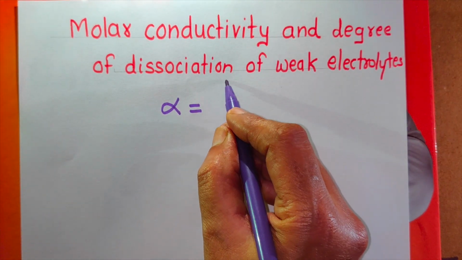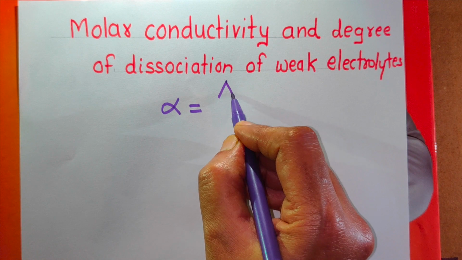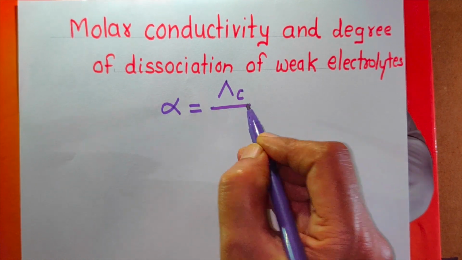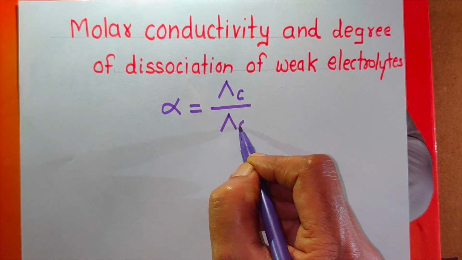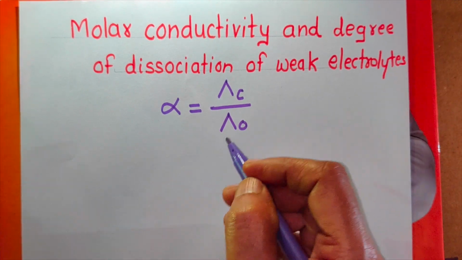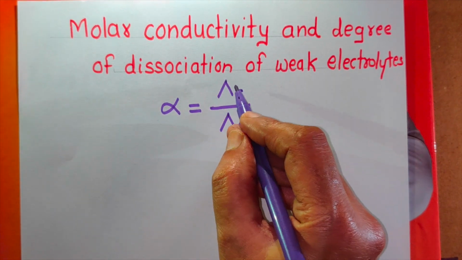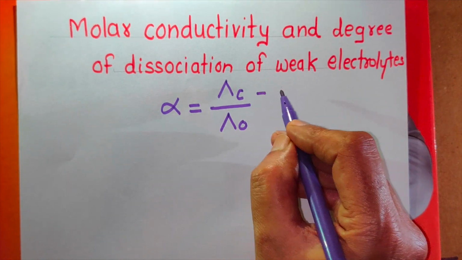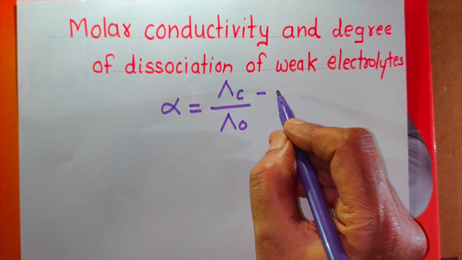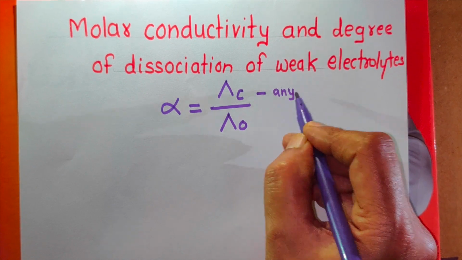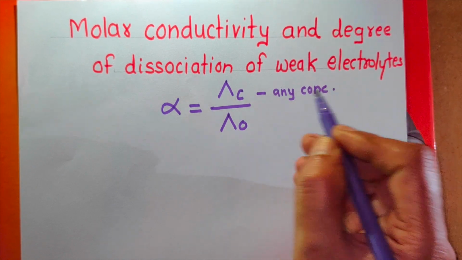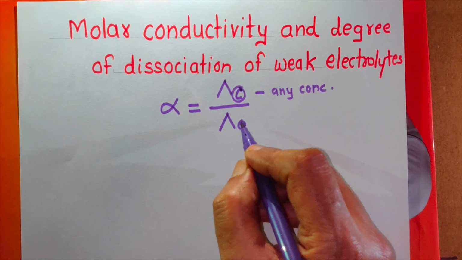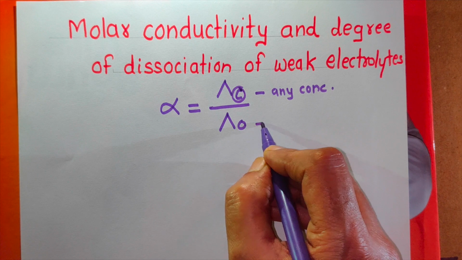It can be given by the formula alpha is equal to lambda c upon lambda 0. Remember this relation. It is the ratio of lambda c and lambda 0. Lambda c is the molar conductivity at any concentration c, and lambda 0 is the molar conductivity at infinite dilution.